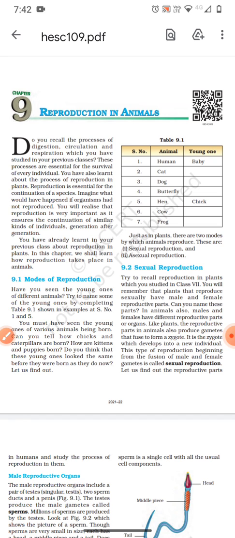We will first learn sexual reproduction. Now what is sexual reproduction? This type of reproduction takes place between two parents. Here the two parents are involved, and the formation of gametes takes place in the two parents, and the fusion of these gametes leads to fertilization, which later on develops into a new living organism.